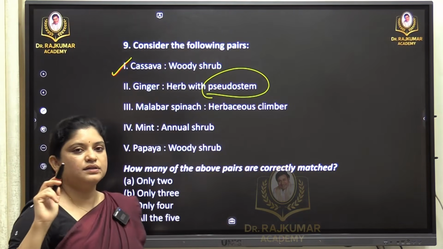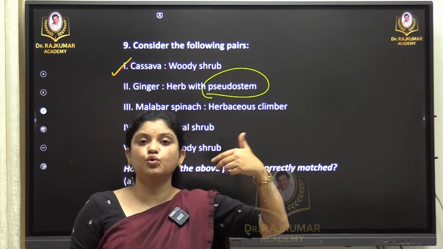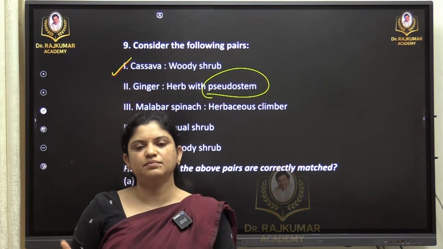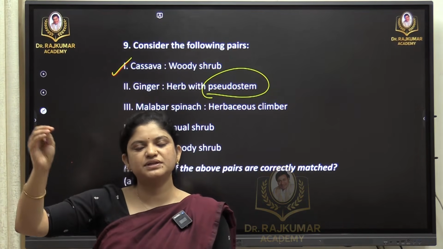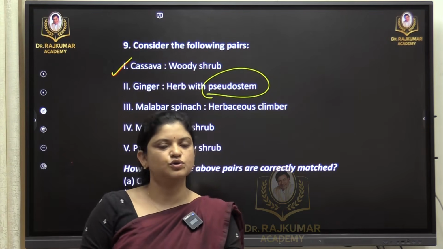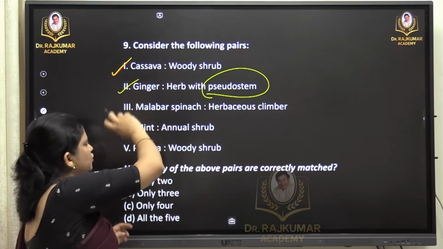So ginger is a herb which we know has a pseudo stem because it is attached to the leaves itself. There is no stem in reality, the leaves grow from the stem itself, it looks like a stem. So pseudo stem means false stem. So it doesn't have a stem. So that is why we consider this pair is also correct.